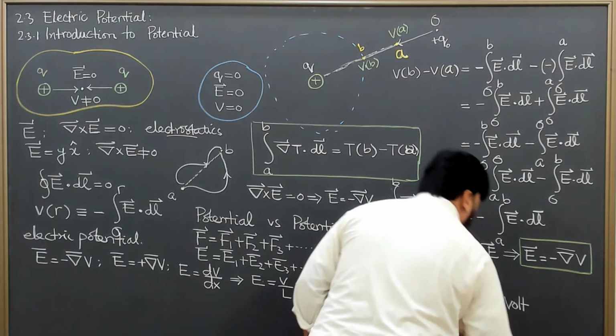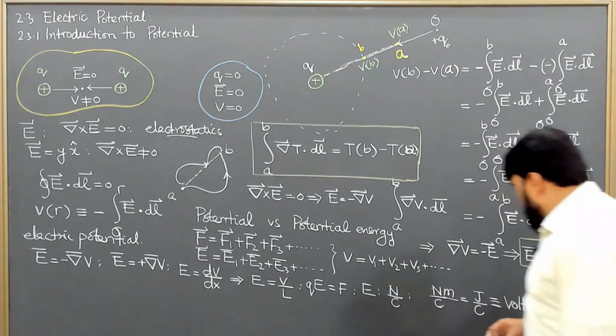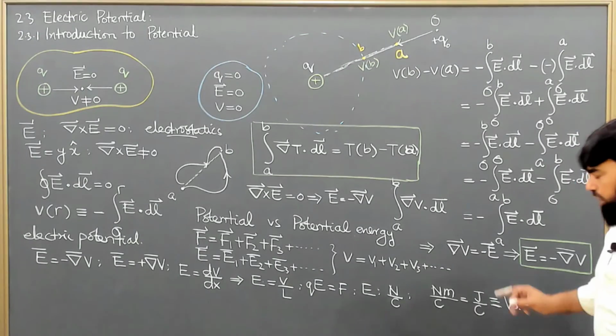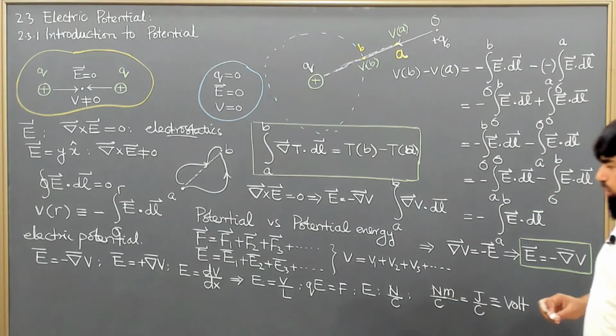So the unit of potential is volt. 1 volt is 1 joule per coulomb or 1 Newton meter per coulomb.